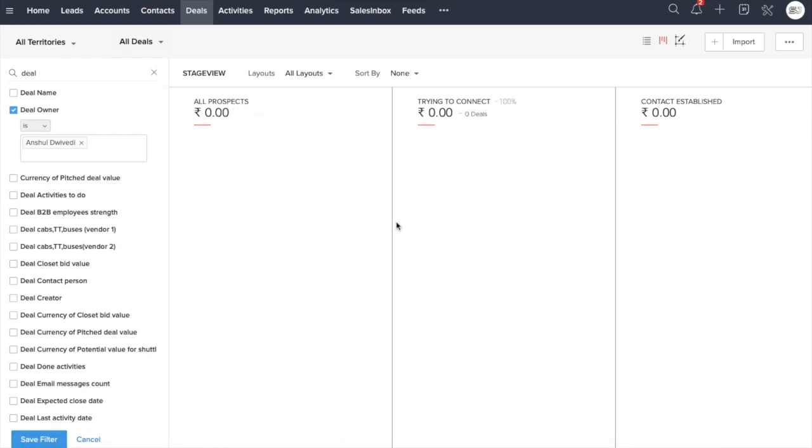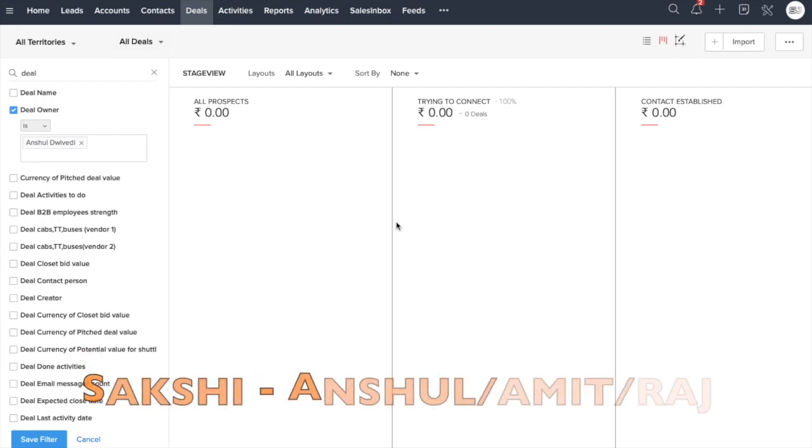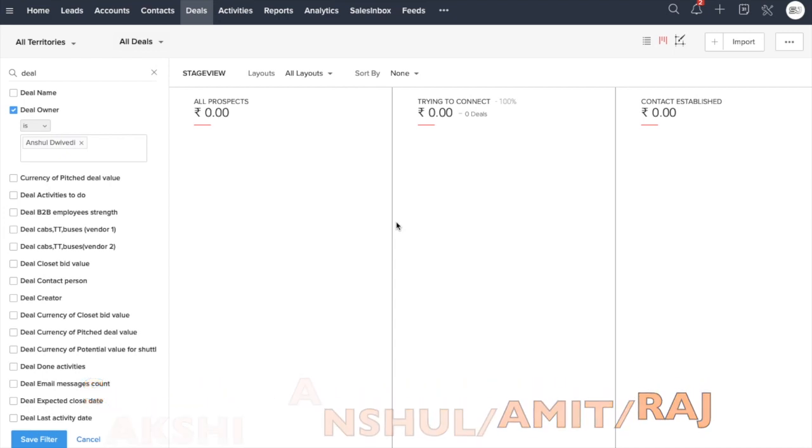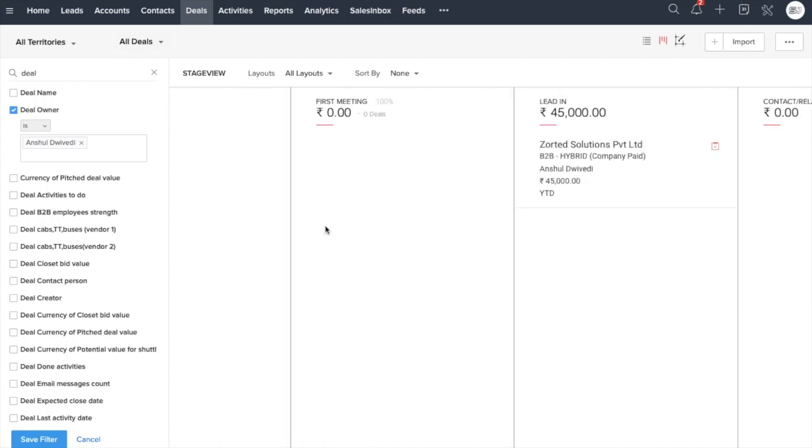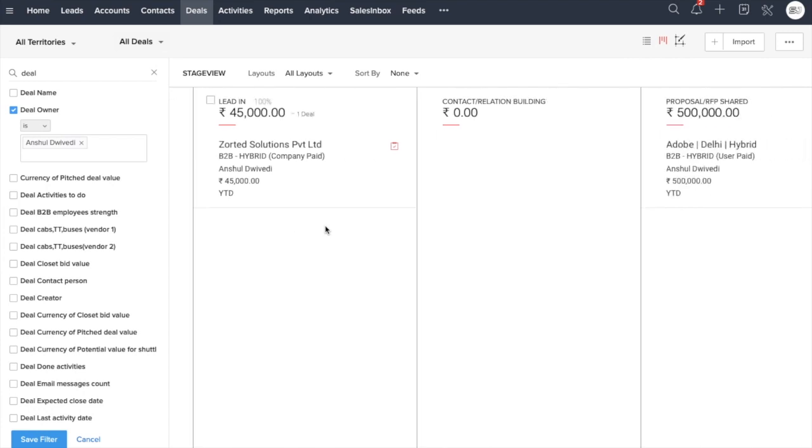So now what I did is that Sakshi could have created n number of deals for different sales representatives, but here she just wants to see the deals which she has created for Anshul. Right, so this probably is one of the deals which she has created for Anshul, which is under lead in.